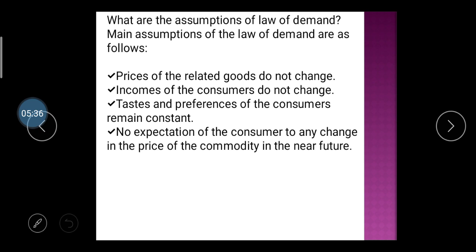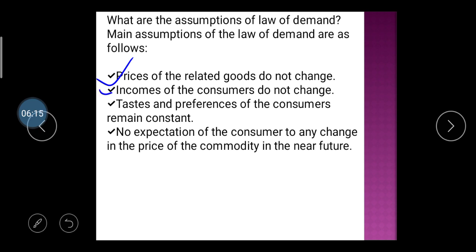Here are the assumptions of the law of demand. Whenever you take an example, you have to assume; without assumptions, any law cannot be completed, because when the assumptions are considered, only then is the law applicable. So the first assumption is that the price of related goods does not change. The related goods' prices remain unchanged because it is an assumption, though not real. In the real market, not all prices can be unchanged, right?